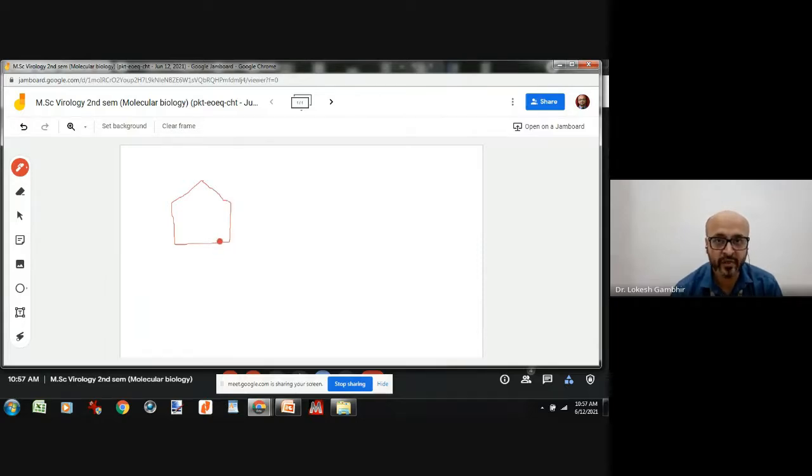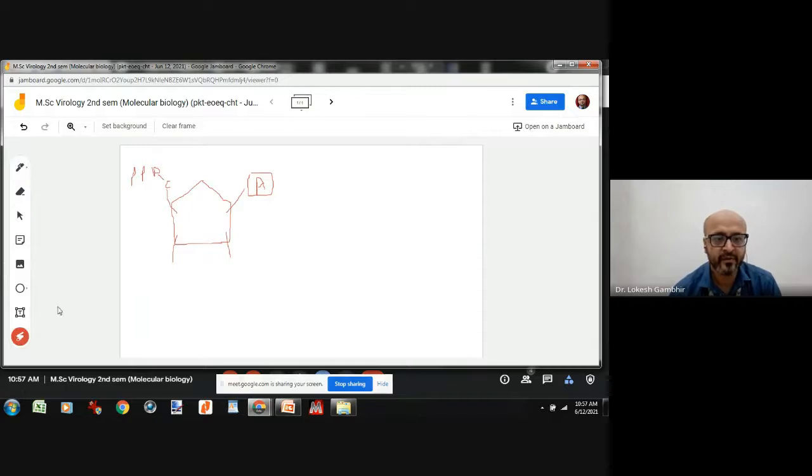A ribonucleotide contains a pentose sugar which is attached to a base molecule. Suppose this is a nitrogenous base, A, which is adenine. Adenine is a purine. And at this particular carbon, there are three phosphate groups present. This is, suppose, the first nucleotide. We call it a nucleotide.